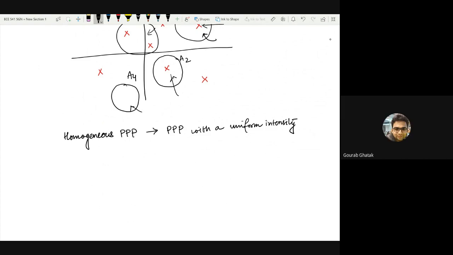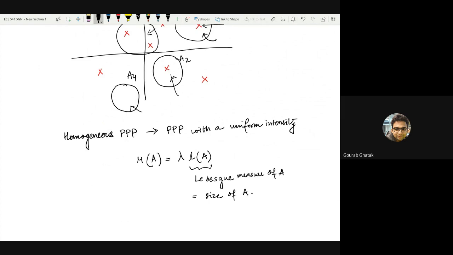What does it mean? It means that the expectation measure of this set A is simply some constant times the Lebesgue measure of A. If you are not sure what the Lebesgue measure is, it's simply the size of A.